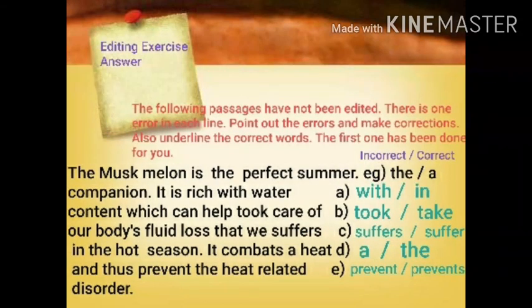Now students, you can see the answers. So in the first line, the marshmallow is the perfect summer. So here the summer is not correct. Here we should write a instead of the. So I have written in place of correct a and in place of incorrect the.